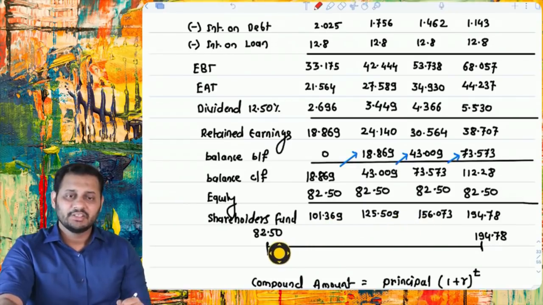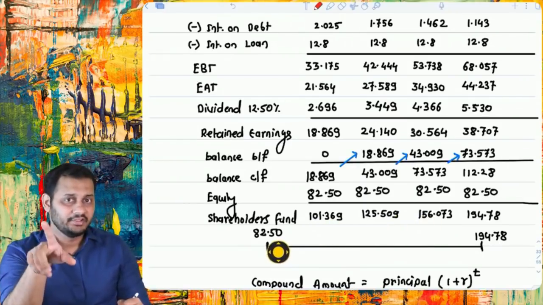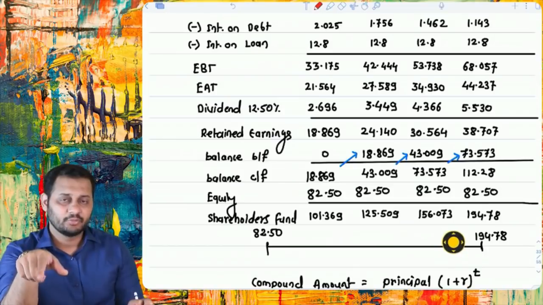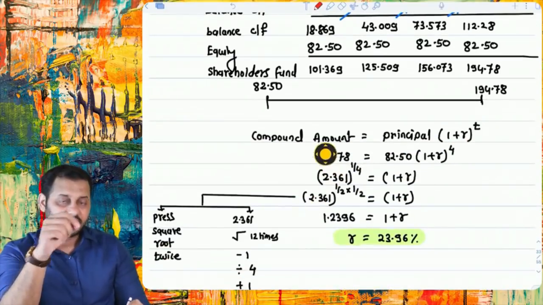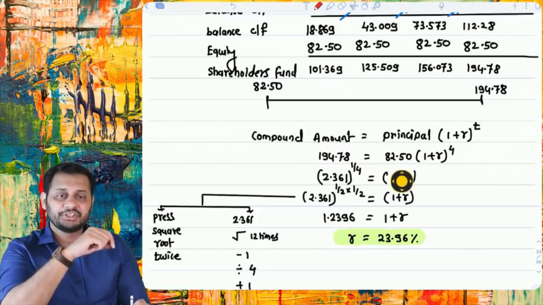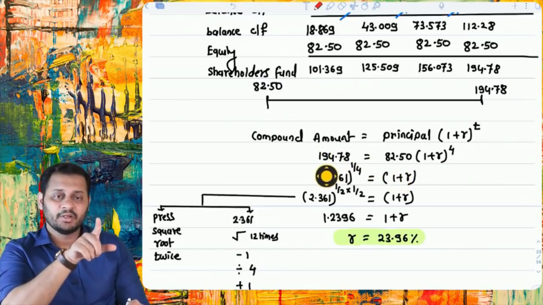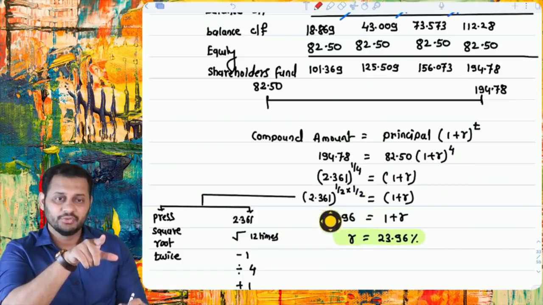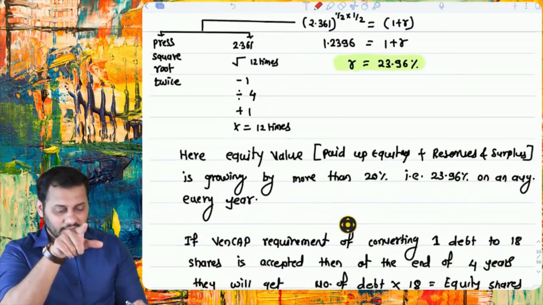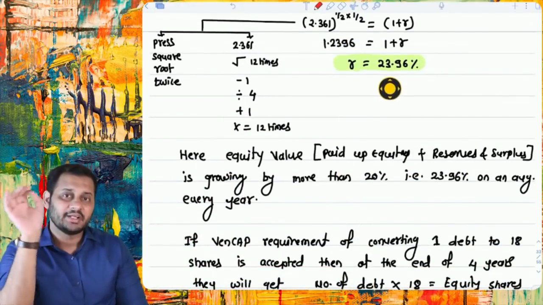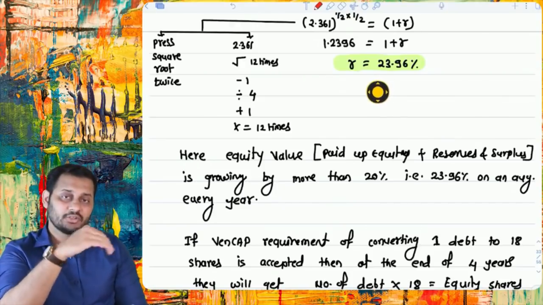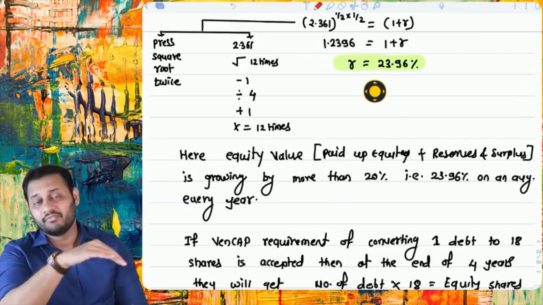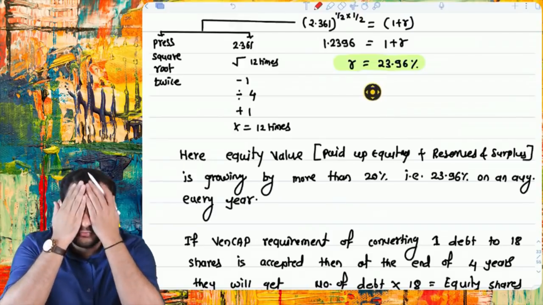So we invested 82.50 at time 0 in equity and it has become 194.78 along with the reserves and surplus. So what we did is we calculated the growth rate at which 82.50 became 194.78. We used this method of dirty power and calculated this rate of 23.96%. This is the rate at which equity has grown every year.